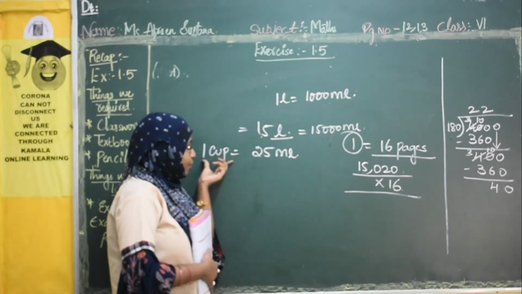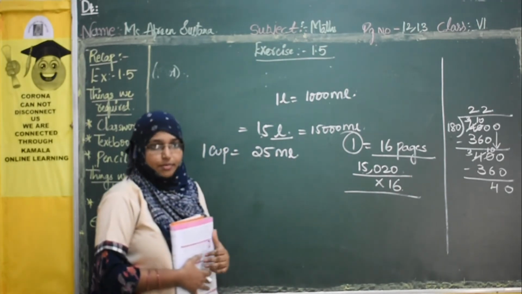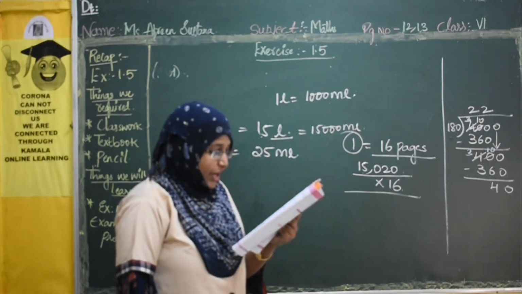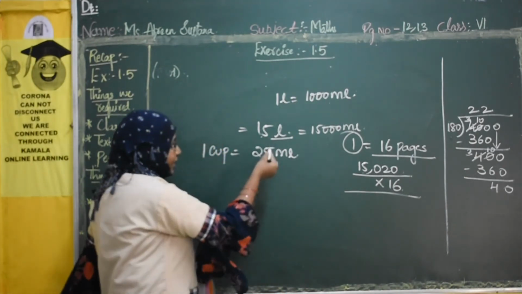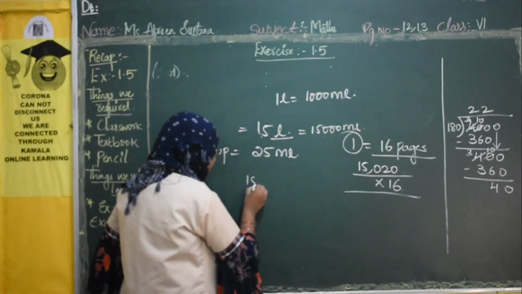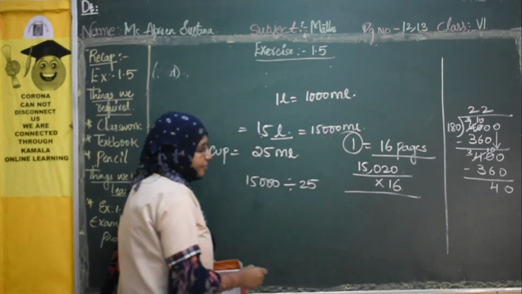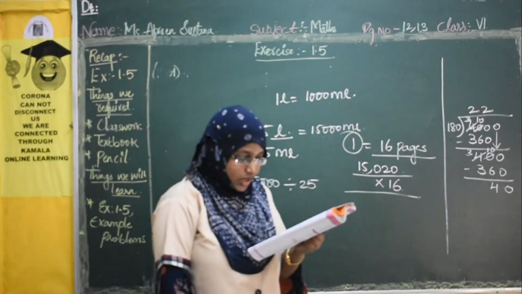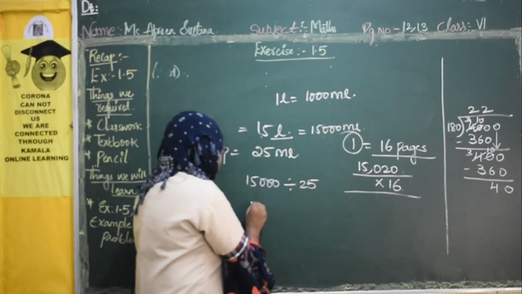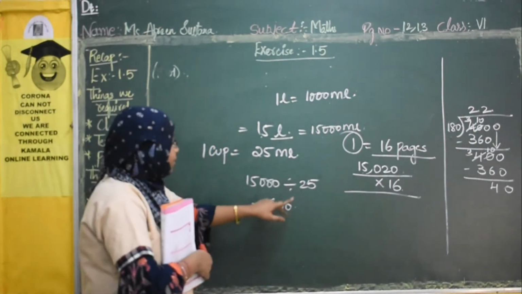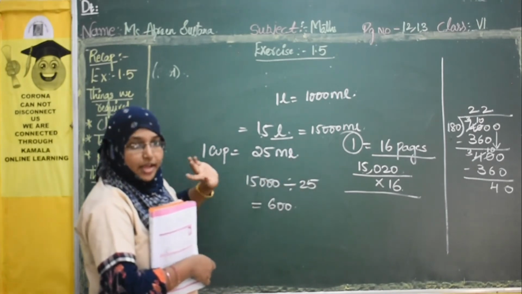To prepare 1 cup of tea, they need 25 ml of milk. Now what they asked: how many cups of tea can be made with the milk? So what we will do is divide 15,000 by 25. What answer did they get? 600. So 600 cups of tea they can make with 15,000 ml of milk.